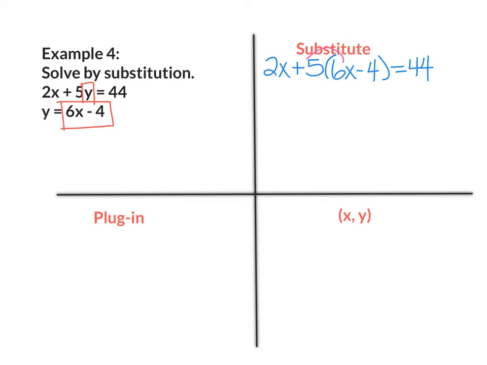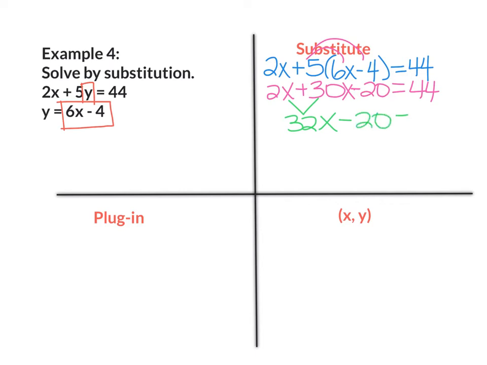I'm going to distribute here and here. So I'm going to bring down 2x. And then 5 times 6x will give me a positive 30x. 5 times negative 4 will give me negative 20. And then bring down 44. I'm going to combine my like terms. So I'm going to combine 2x and 30x. That gives me 32x. Bring down negative 20. And bring down 44.